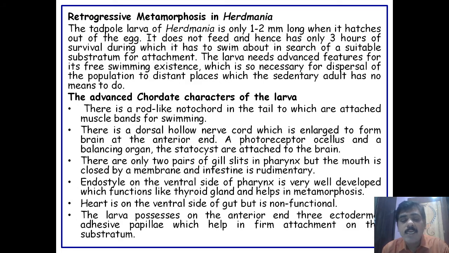The endostyle is present on the ventral side of the pharynx and is very well developed, which functions like a thyroid gland and helps in the process of metamorphosis. The heart is on the ventral side of the gut, but it is non-functional. The larva possesses on the anterior end three ectodermal adhesive papillae, which help in firm attachment to the substratum.